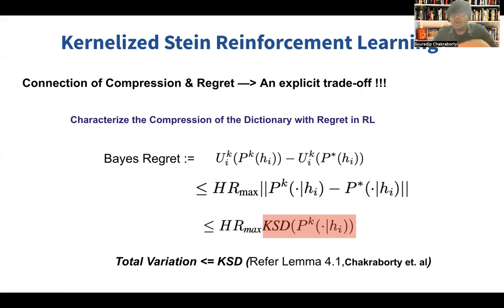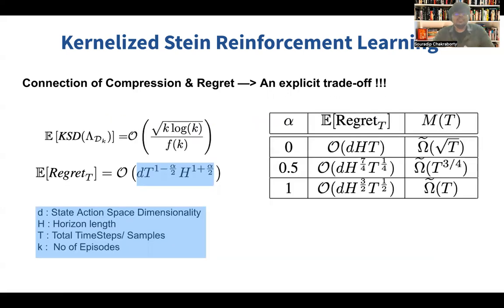So once we have brought the distance between the two distributions into the Stein space, you can understand, as we have discussed prior, how I can actually compress the dictionary and how the entire thing can fall back into this. For more details, refer to our paper and Lemma 4.1. So this was the explicit connection that we developed between Stein and regret.